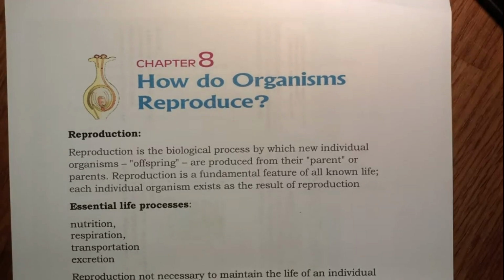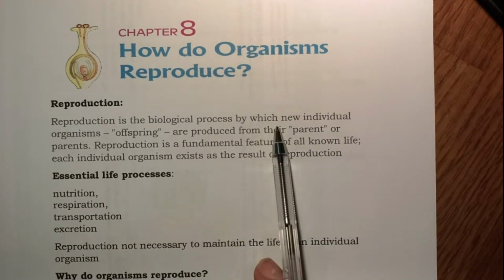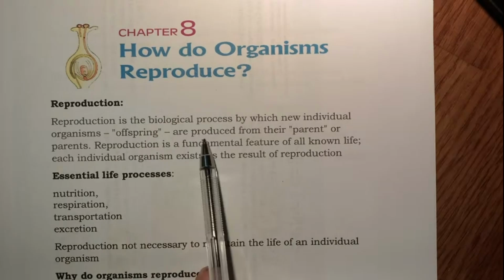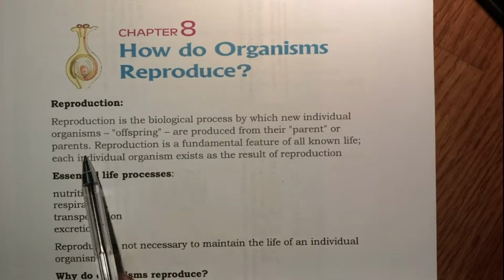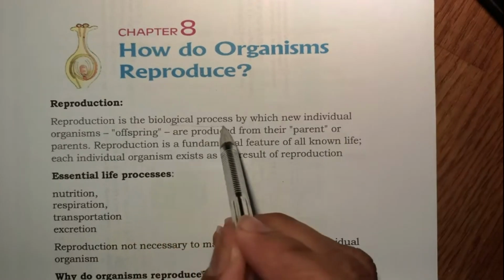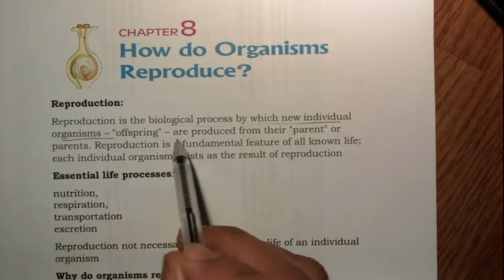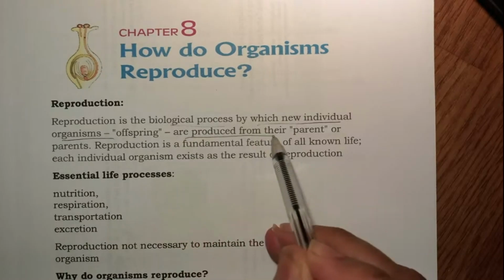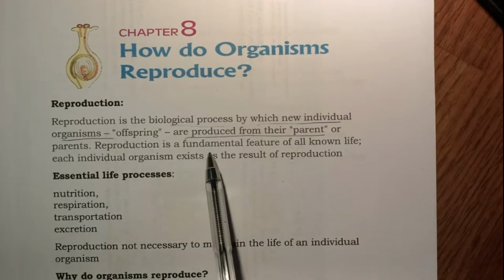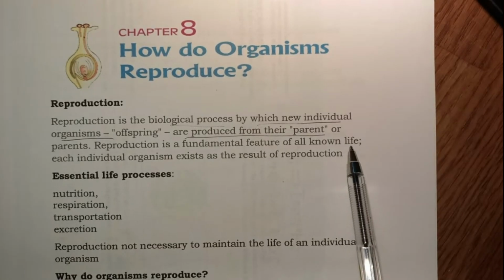Reproduction is the biological process by which new individual organisms, called offsprings, are produced from parent or parents. It is a fundamental feature of all known life.